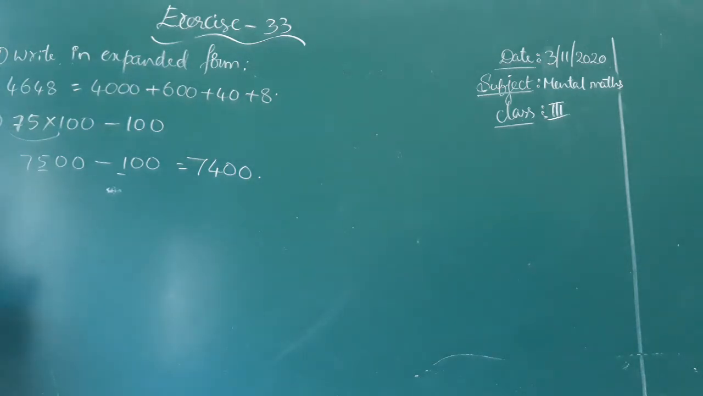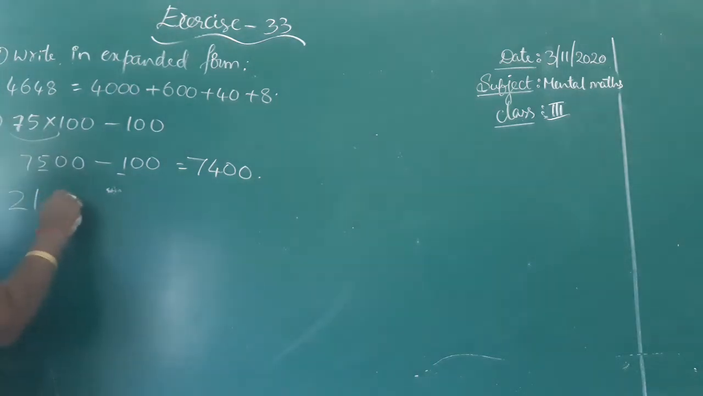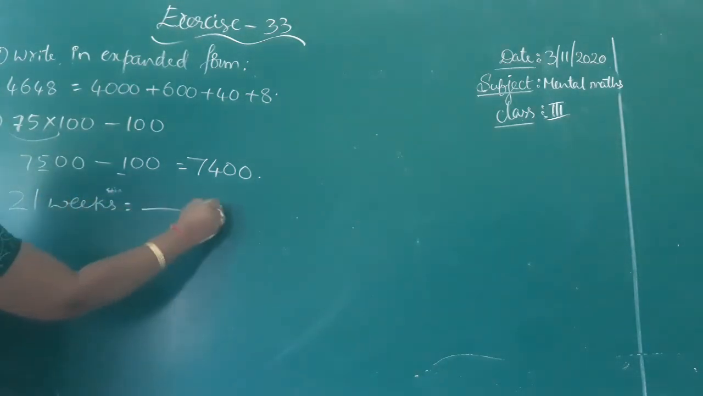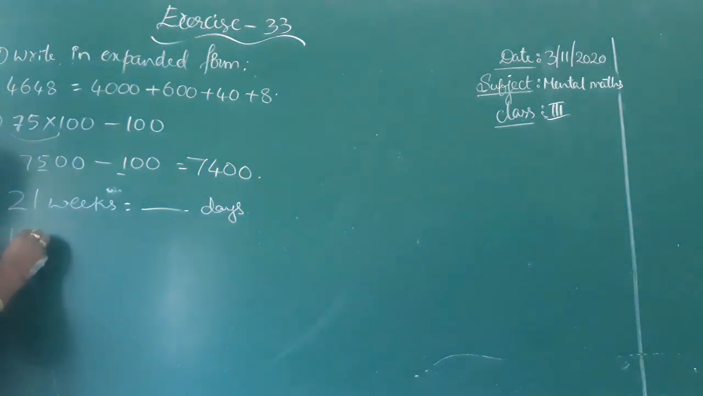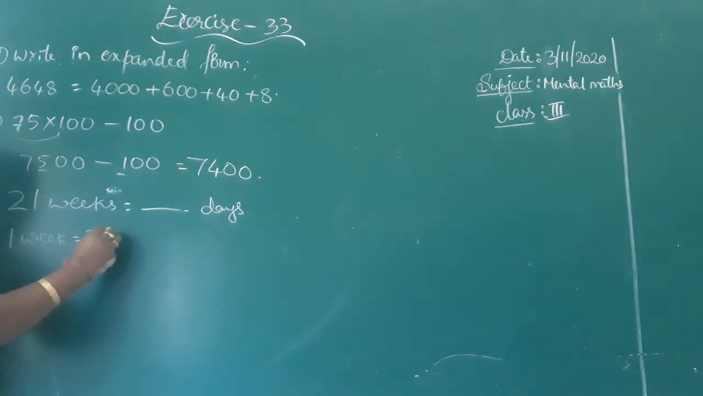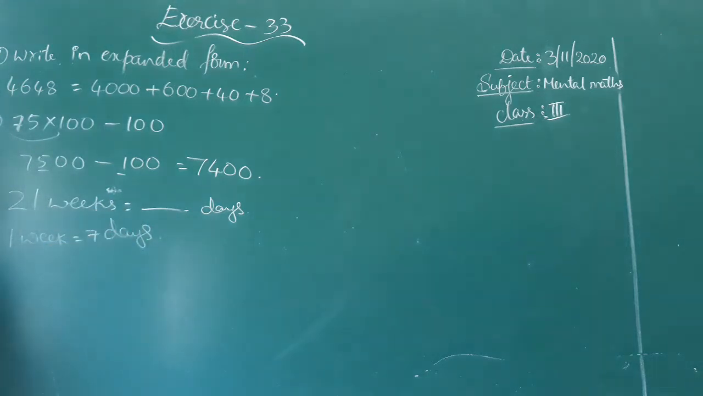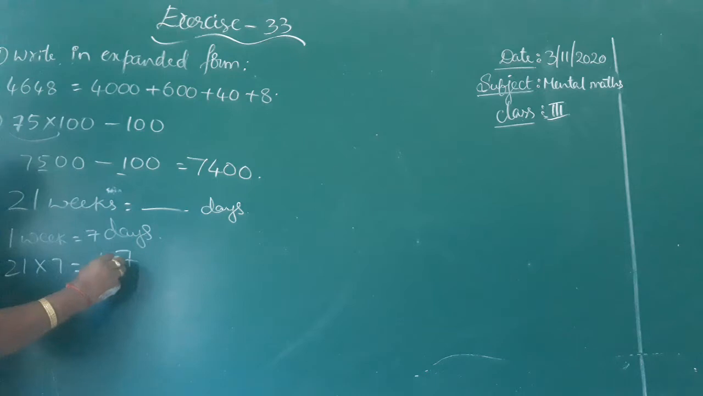Next. How many days are there in 21 weeks? 21 weeks equal to how many days? Children, you know, 1 week contains how many days? 1 week contains 7 days. But here they are asking us to find for 21 weeks. 21 weeks means 21 into 7. 7 ones are 7, 7 twos are 14. 147 days. Okay. 147 days.